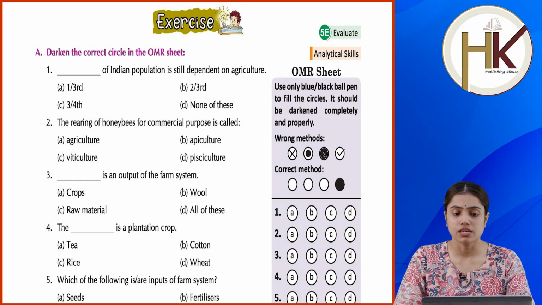Darken the correct circle in the OMR sheet. Dash of Indian population is still dependent on agriculture. Option A, Option B, Option C, Option D.